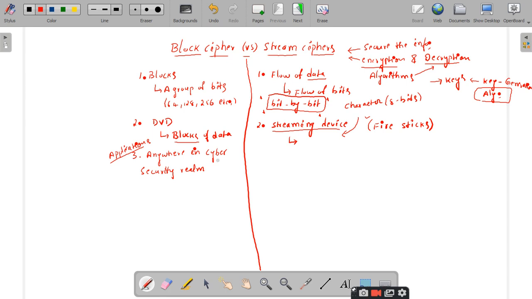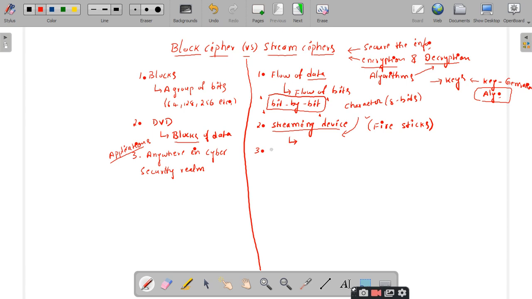So in the cyber security world, anywhere you can make use of block ciphers whenever you have the need to encrypt and decrypt the data, whenever you want to achieve confidentiality, integrity, availability. In such cases you will make use of block ciphers. But the application area of stream ciphers is somewhat limited when compared to that of block ciphers. You cannot make use of stream ciphers anywhere in the cyber security field or the real world, right? There are some limited areas where you can make use of them.